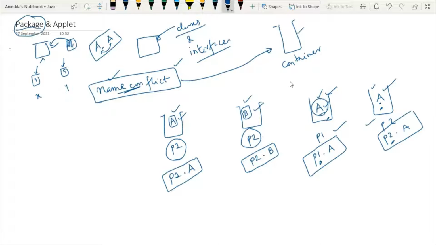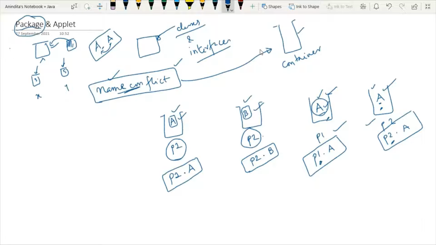We have several other advantages of using packages, but today I am not going into those details because we have to understand the concept of applet. Now I will tell you one point from where I will try to relate how the concept of applet is related with the package.